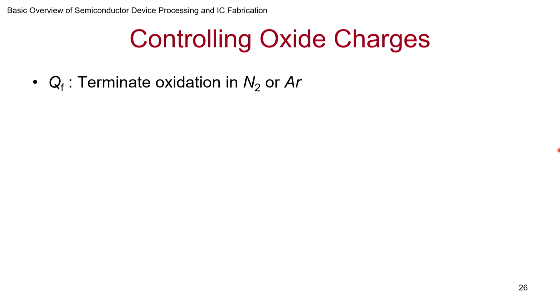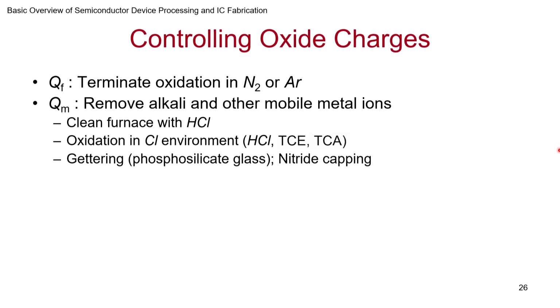Just terminate in that. You're annealing at 1200 degrees, oxidizing at 1200 degrees centigrade, turn off the oxygen, start the nitrogen, and then slowly bring the temperature down. Mobile charges: remove alkali and other mobile metal ions as much as possible by cleaning the furnace with HCl before you start. You can do that.